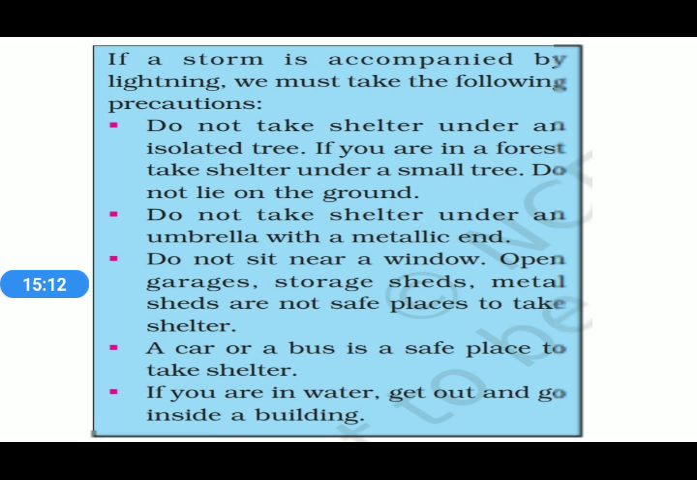That's why it is mentioned here that we should not take shelter under any isolated tree, because it also attracts that static electricity. When the thunderstorm is there, raining is there, and if there are only one or two trees in a particular area, that is known as an isolated tree.